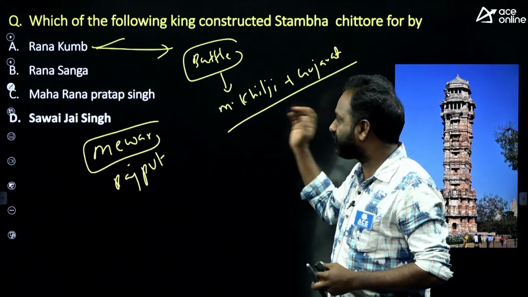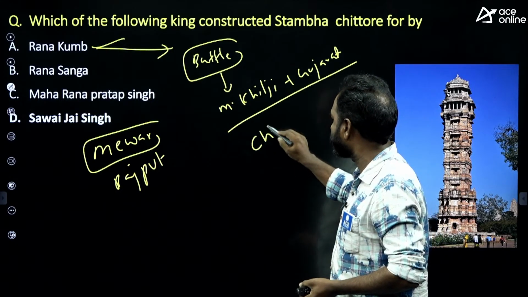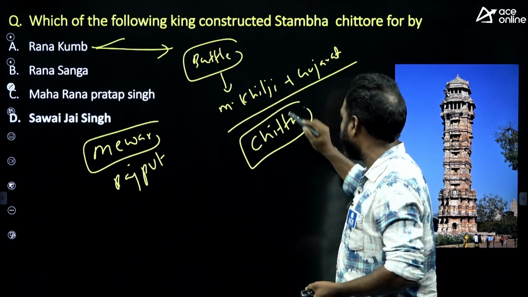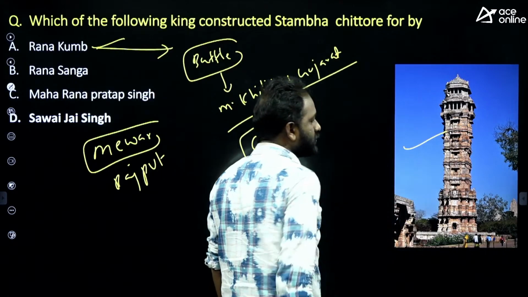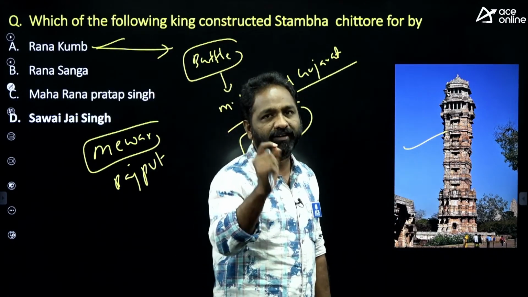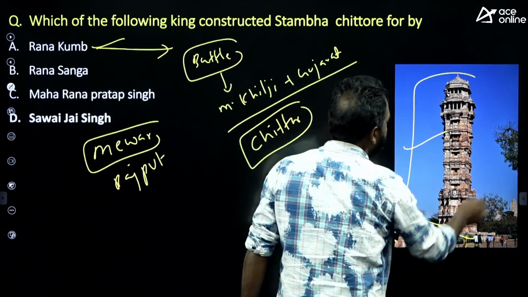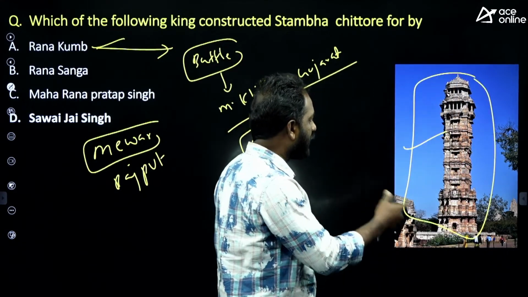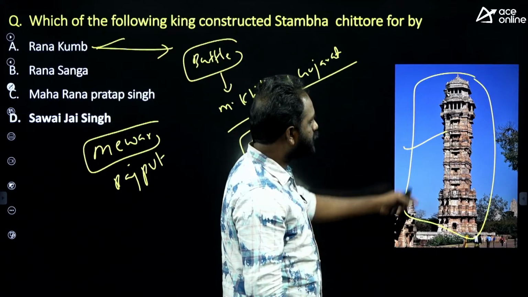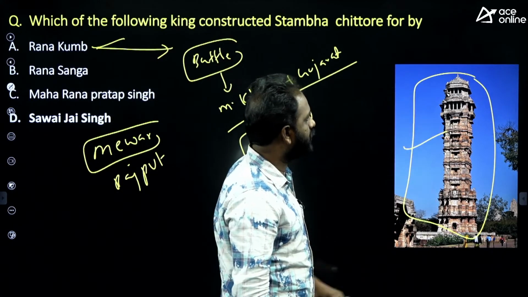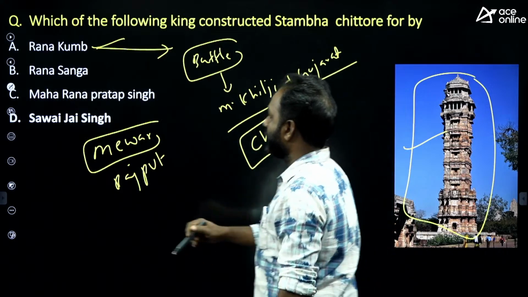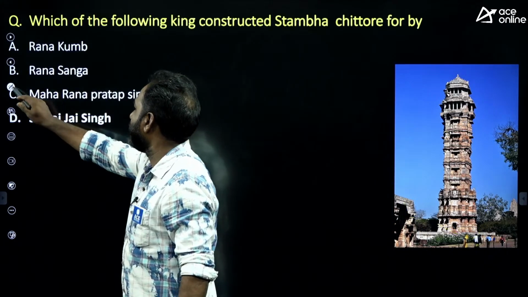After defeating them, he came to Chittor and built a stamba called Vijaya Stamba, the pillar of victory. On this pillar you can see Hindu scriptures, the Ramayana, the Mahabharata, and many things. So the answer is Rana Kumbh, the Mewar king.